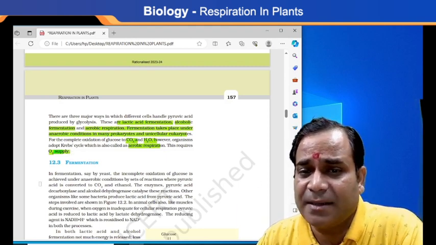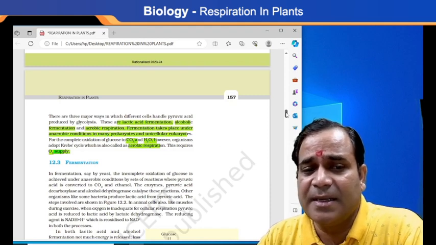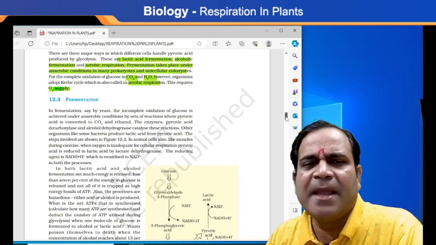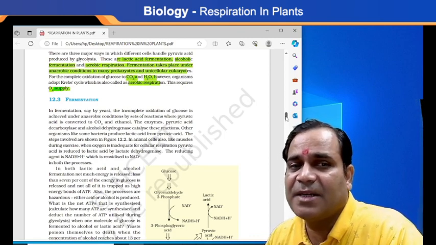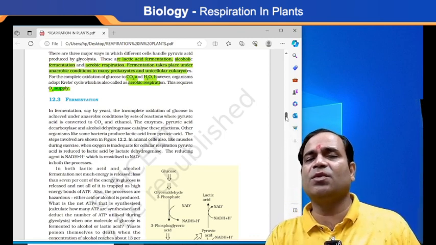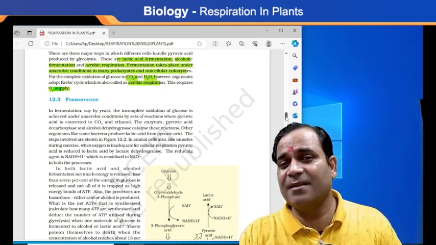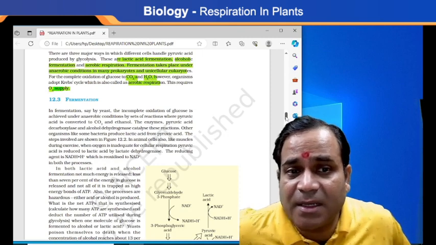Now about fermentation. If anybody asks you about fermentation, it means incomplete oxidation. Oxidation is there, but what type?